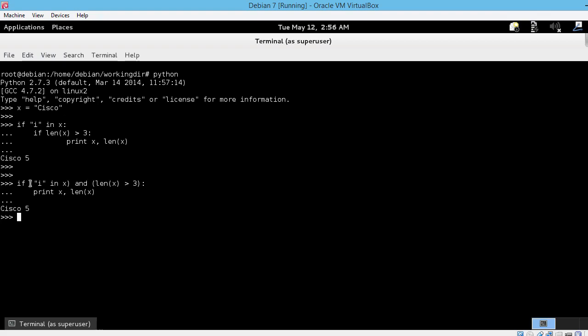Another thing to be careful about is indentation. When using nested structures, there are multiple levels of indentation created. So the second if statement is one level indented from the first one. Then the code which should run after evaluating the second if statement is again indented. So notice the indentation right here. The print x and len of x statement is 2 levels away from the first if statement and 1 level of indentation away from the second if statement.